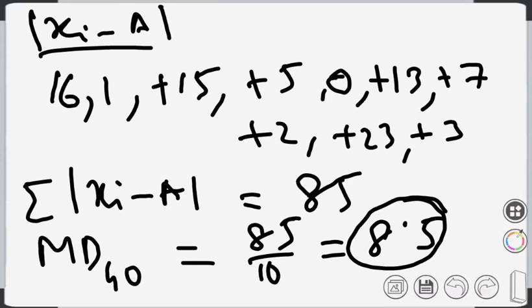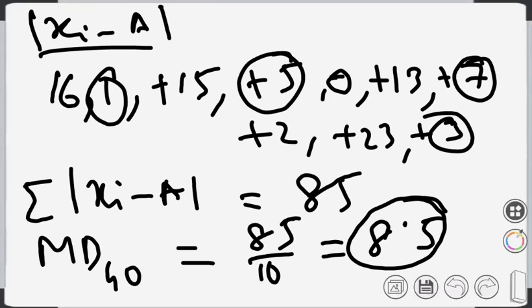You can check how many values lie between 40 plus 8.5 and 40 minus 8.5. See this value, this value, this. How many? Six of them, if I am considering plus 8.5 and minus 8.5. So six values lie in between, and the four values are a little bit apart. That is what central tendency and a measure of deviation are all about.